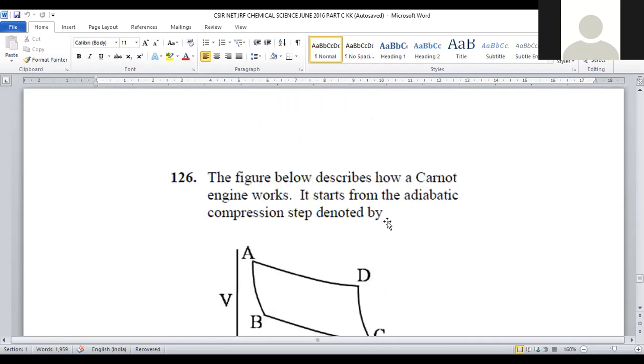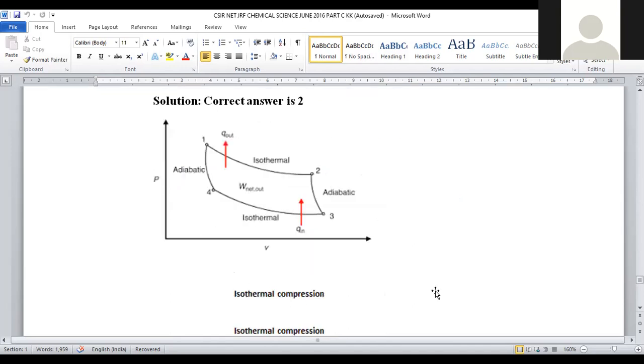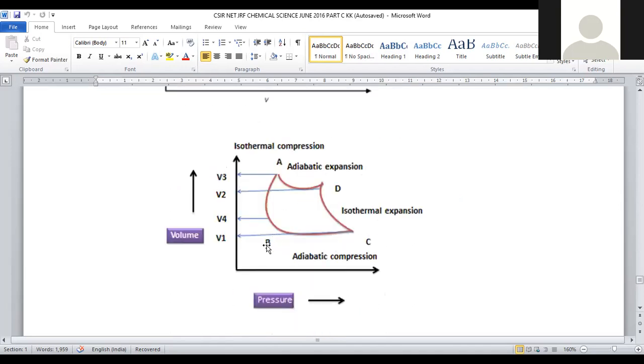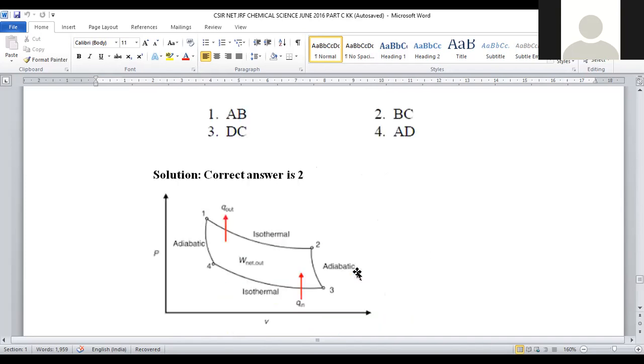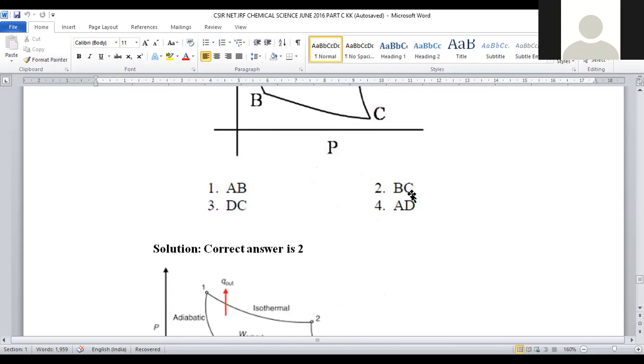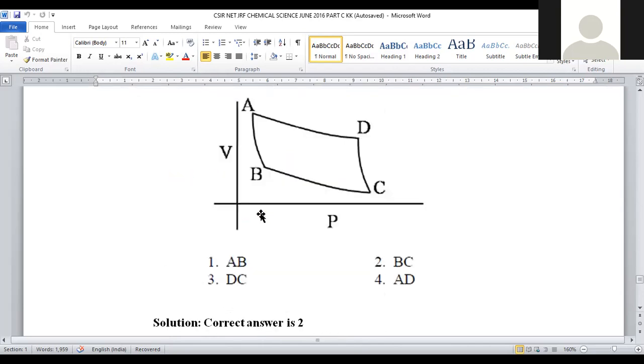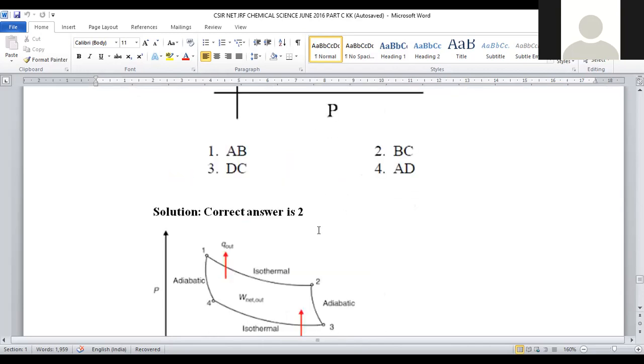In this, what they are asking is adiabatic compression. Where is the adiabatic compression? Adiabatic compression is there in between B and C. That is provided in option number 2. So for question number 126, option number 2 is the correct answer.